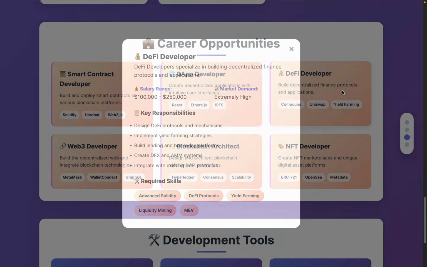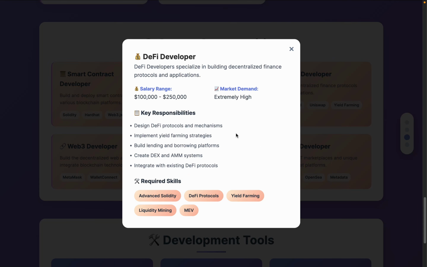We have the DeFi developer. This will help you to understand the protocol, how you can communicate with different blockchains, different contracts, and how you can get them into your project. And this one also has a very high salary range, because it's working in the money field. We are working on a decentralized exchange where users will trade. So that's why it's a high demand sector.